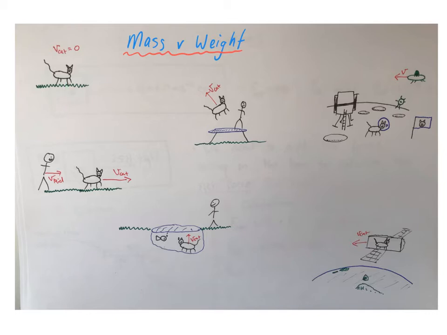So let's have a look at the different situations where we find my cat Nomi. Here Nomi is stationary, velocity is 0. As Nomi's velocity is 0, I know that his net force is 0, or the forces acting on Nomi are balanced. Here we have the velocity of cat to the right and the velocity of the kid to the right.